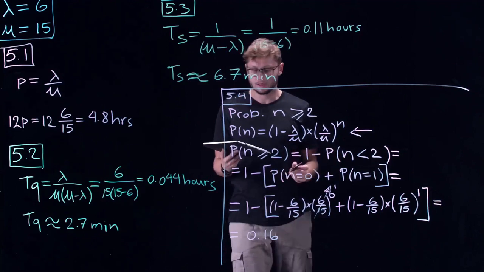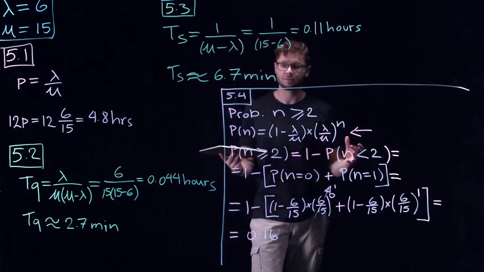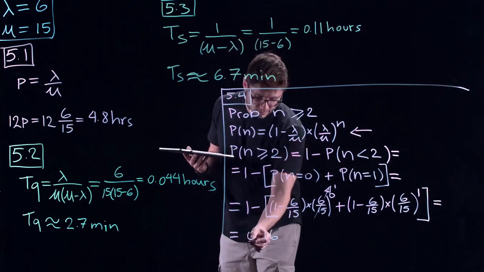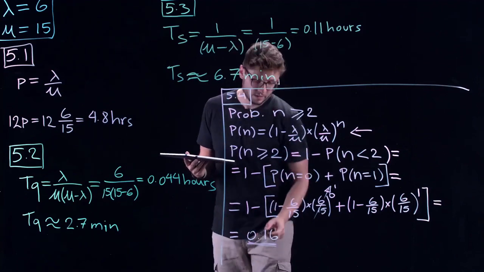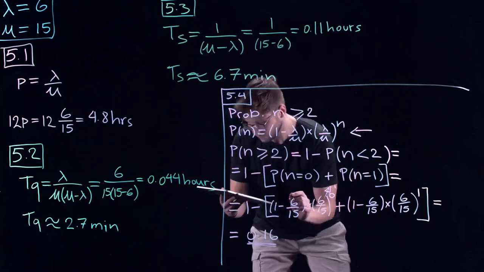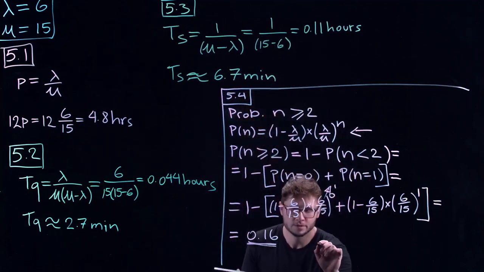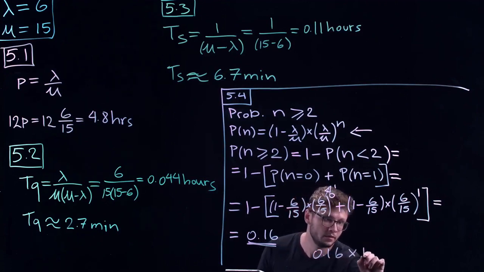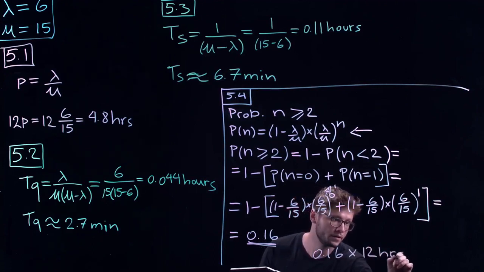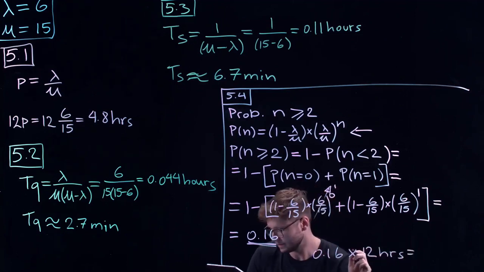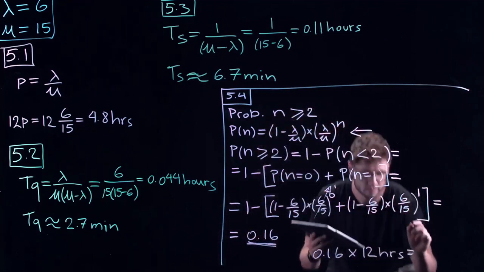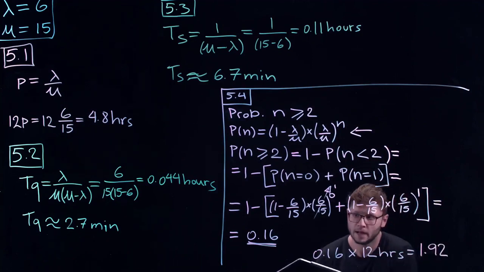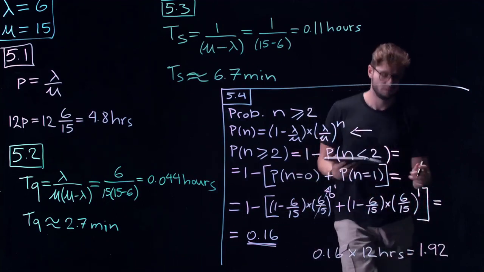So to get the estimated time for the entire 12-hour period, we need to multiply this probability by 12 hours. So it's going to be 0.16 times 12 hours, and that is going to give us an estimated 1.92 hours.